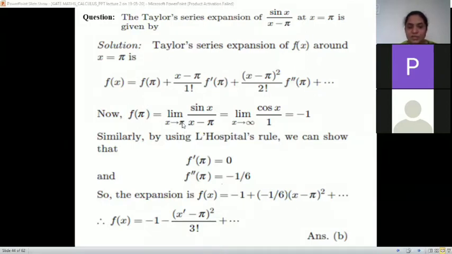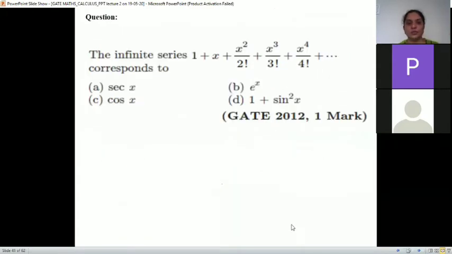Is it minus 1 by 6 f double dash pi? We are fine. Is it minus 1 by 6 only? What is the value of f double dash pi? Just check it. I think it is just 1. Let it be. Just check it and you get your answer. Next question is here. Please solve it.